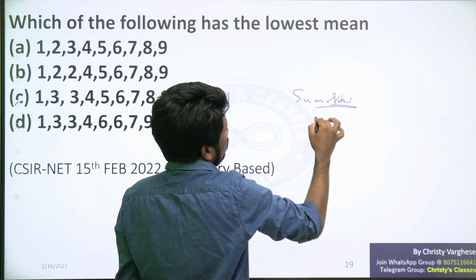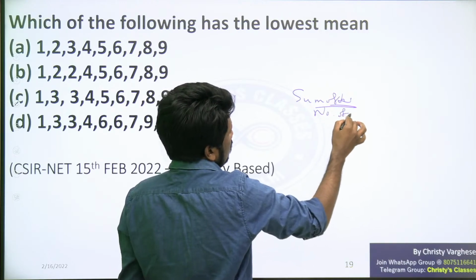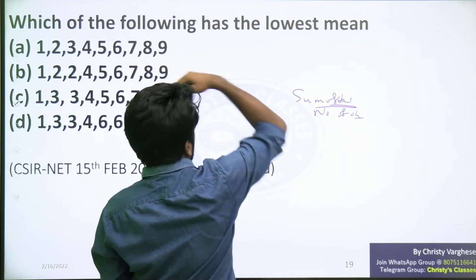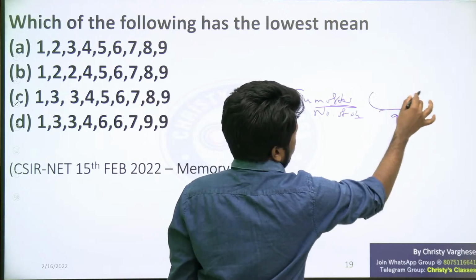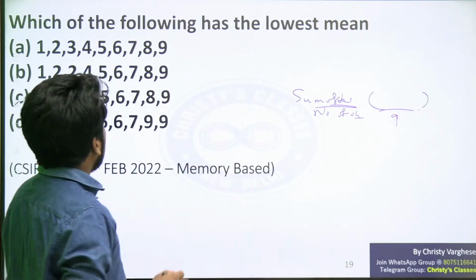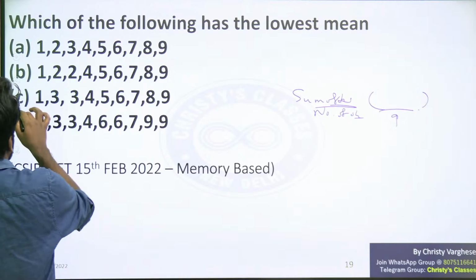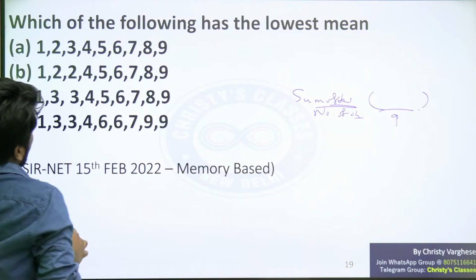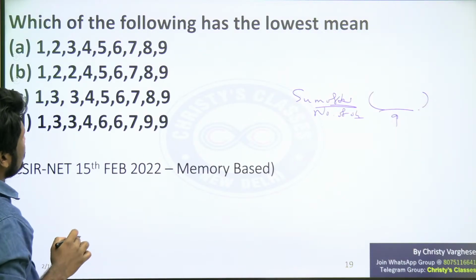Anyway, mean will be sum of observations divided by number of observations. Number of observations in all the 4 options is 9. So sum of observations only matters. That also, you can see many common numbers. The deviation idea I have taught before can be used here.